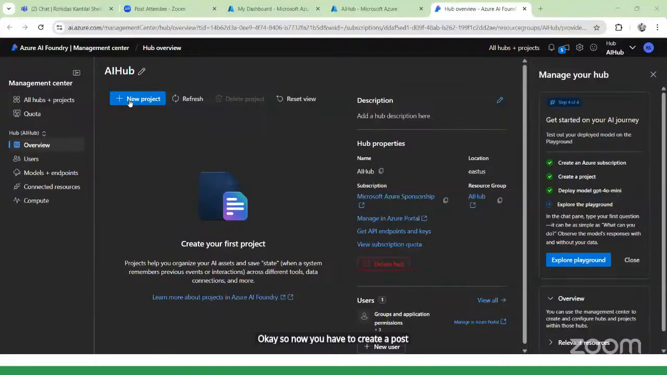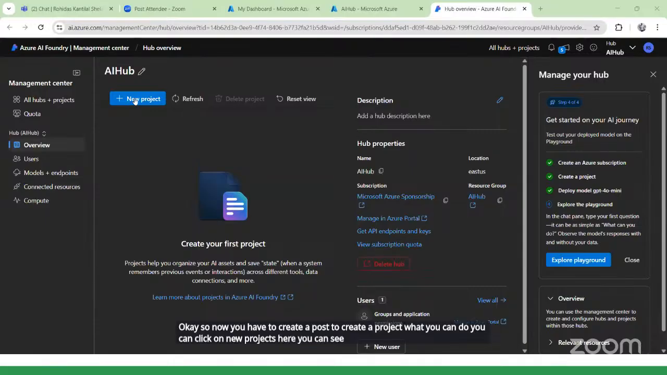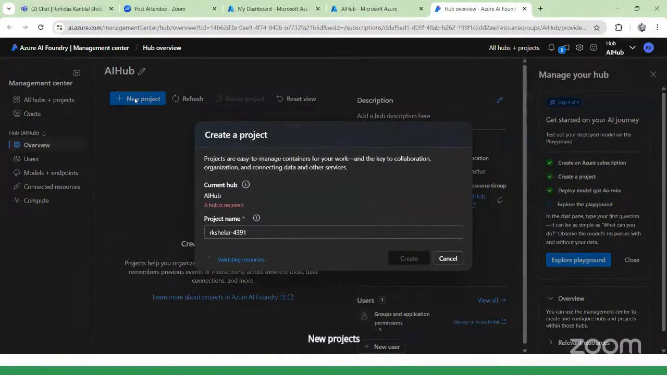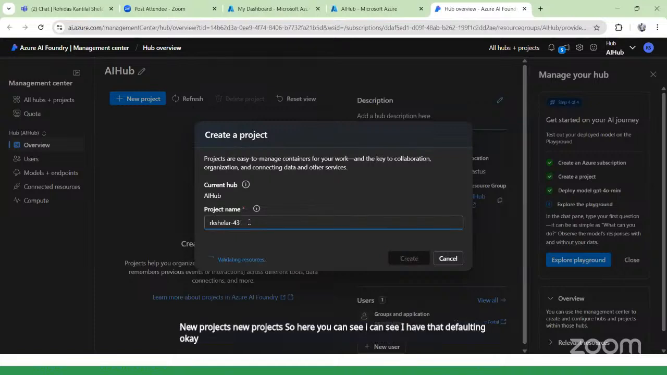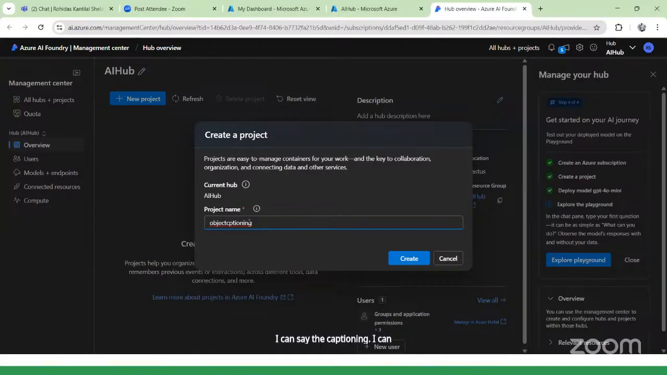To create a project, you can click on new project. Here you can see the simple option. Click on new project. Here I can see a default name. I will replace that default name; if you want, you can keep the default name as it is, or you can change it. I will write the name object captioning. Then after that, we can simply click on create.